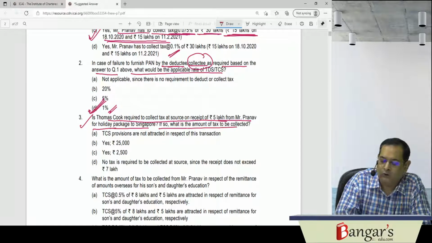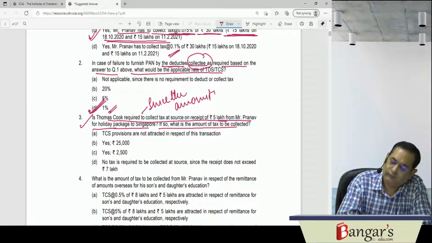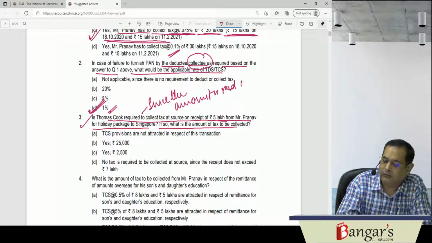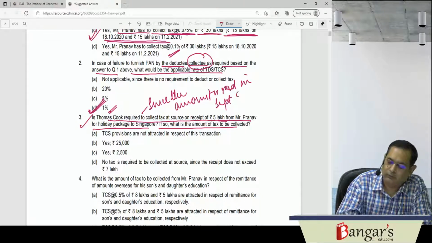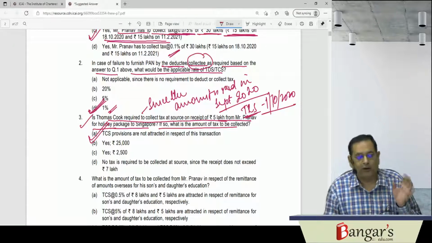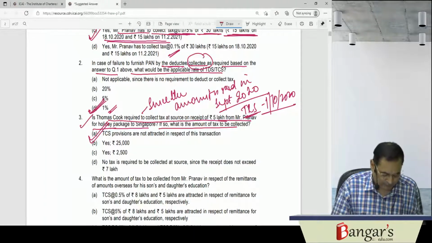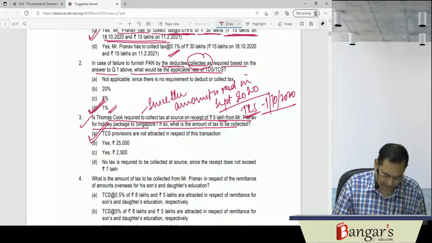And if so, what is the amount? Since the amount has been received in September 2020, and TCS provisions have been made applicable with effect from 1st of October 2020, the answer in this case will be that TCS provisions are not attracted in respect of this transaction.